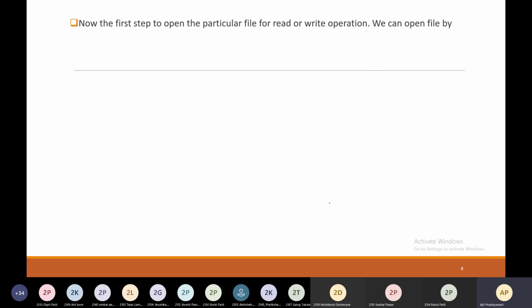So now the first step is to open the particular file for a read or write operation. Before performing operations on a file, you need to open it. We can open a file in two ways. First one, by passing the file name in the constructor at the time of object creation.